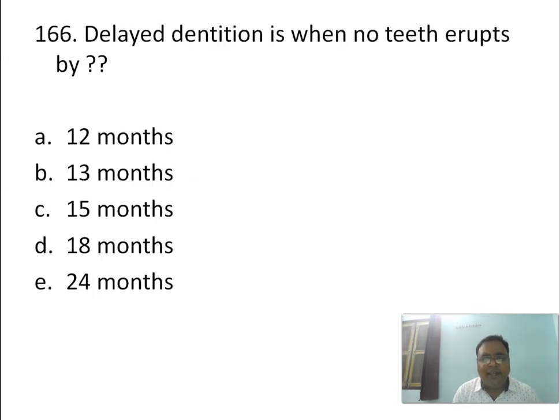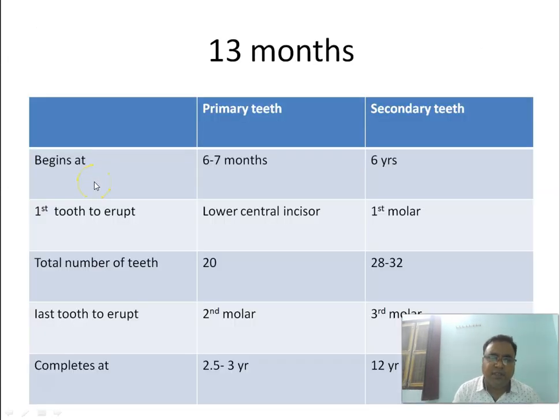Next, delayed dentition is when no teeth erupt by, what is the cutoff months when we can say this is delayed dentition? The answer is 13 months. We know primary teeth and secondary teeth. Your primary teeth begin at 6 to 7 months. Your first tooth to erupt is your lower central incisor, but the first secondary tooth to erupt is your first molar tooth.